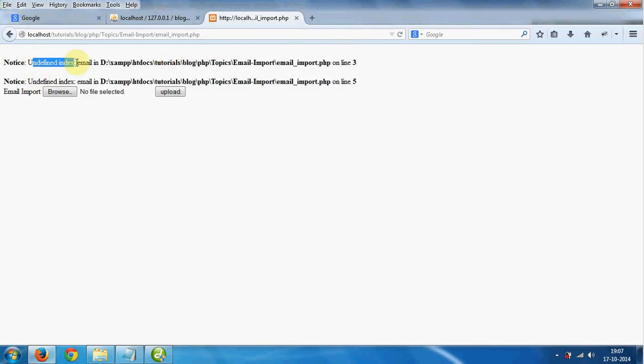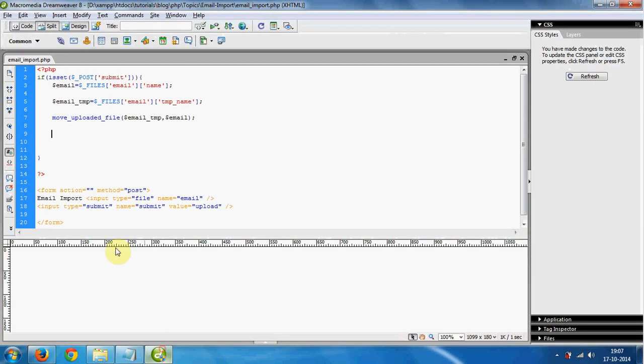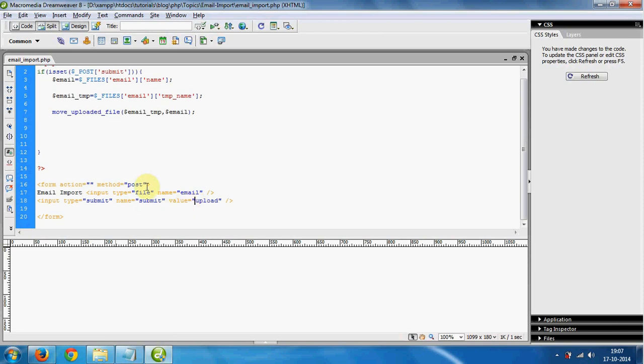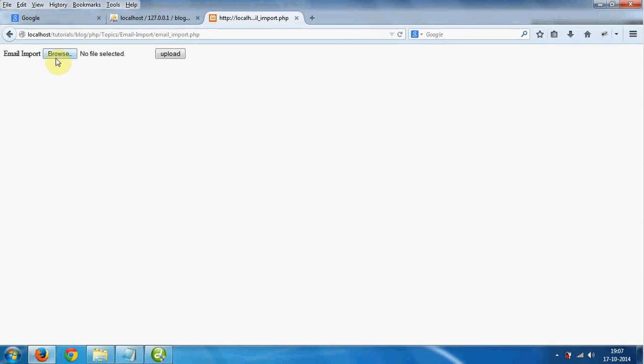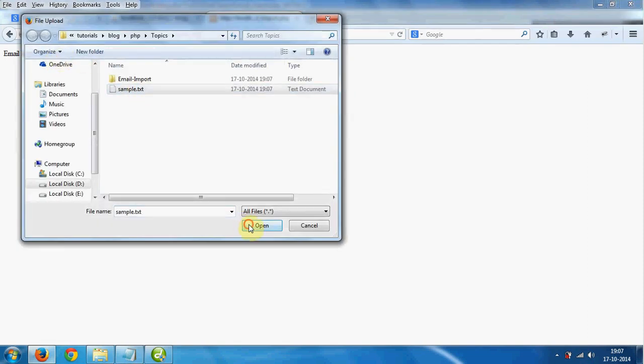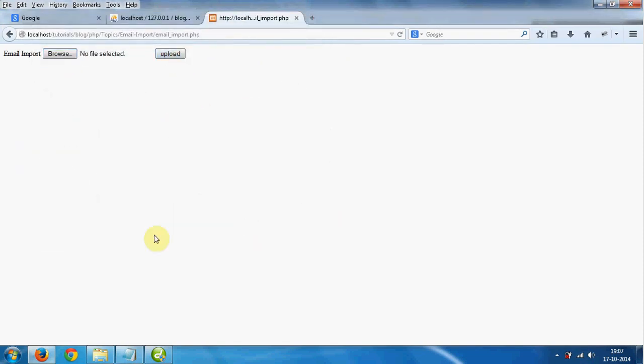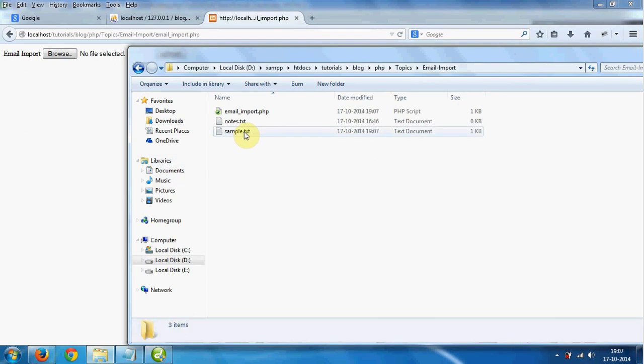So it's an undefined index email, because we haven't mentioned enctype multipart form data. If we are uploading anything in our form, we must provide this information in the form tag. Now this error should disappear. It has been uploaded here inside our email import folder.